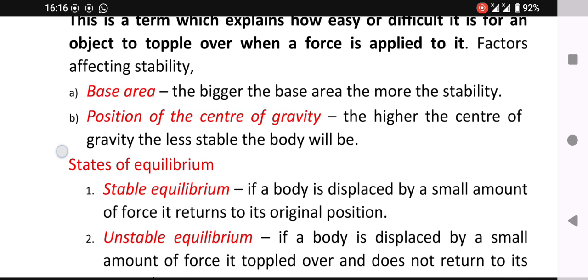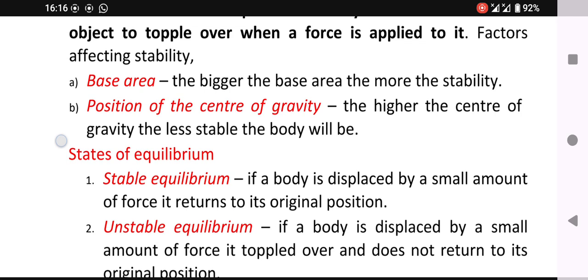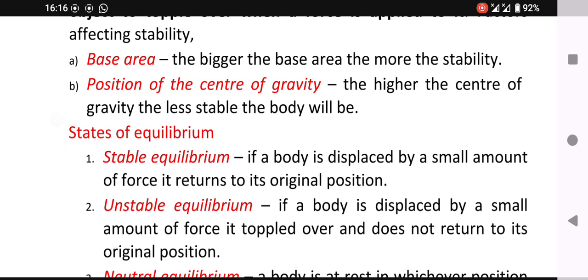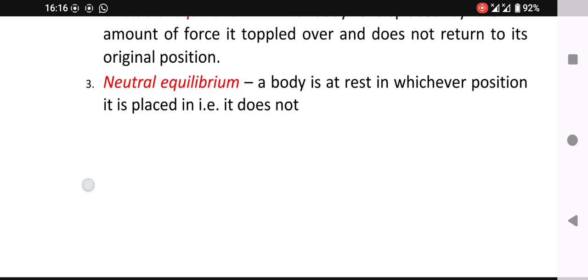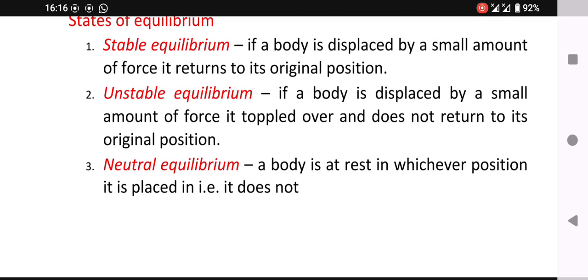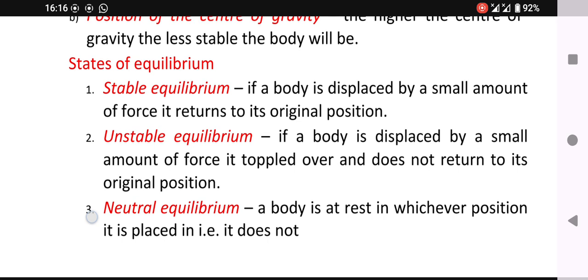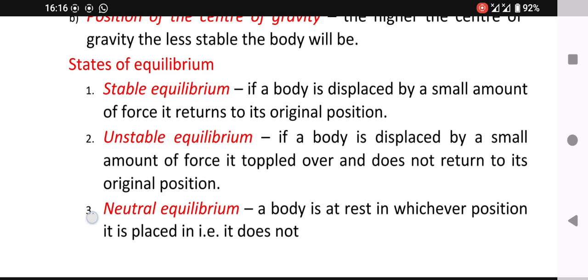So we've known the factors affecting stability. Now we want to know the states of equilibrium. There are 3: stable equilibrium, unstable equilibrium, and neutral equilibrium. A body is said to be stable if it is displaced by a small amount of force and the body returns to its original position.